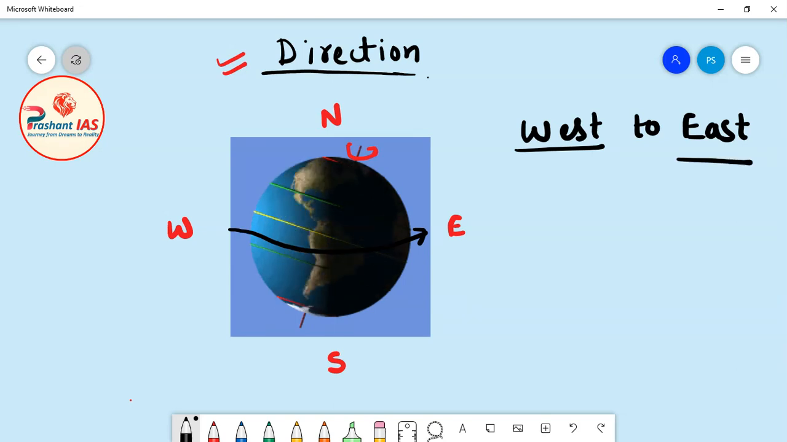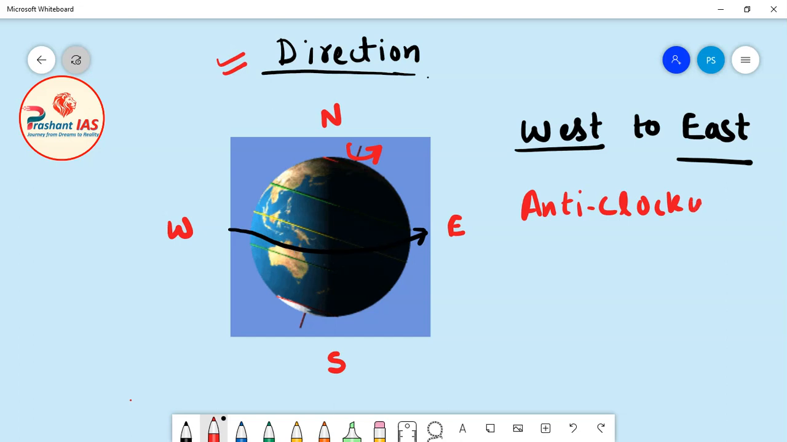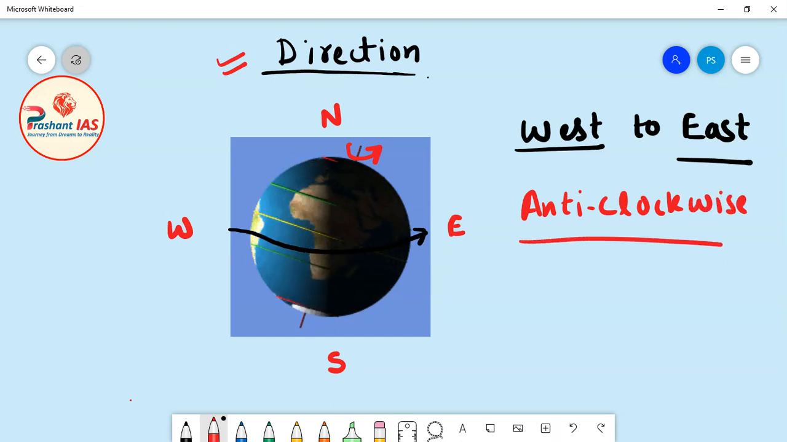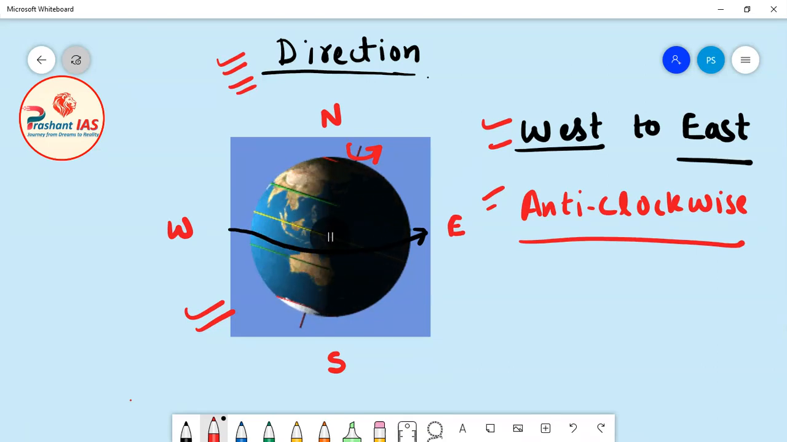Now this rotation can also be called anti-clockwise or counter-clockwise rotation. So if a question is asked in the exam, in which direction does the Earth rotate, then both of these options are correct. You can either say that the Earth rotates from west to east or the Earth rotates in anti-clockwise direction. You can clearly see in this animation that the Earth is rotating from west to east, and also it is anti-clockwise.